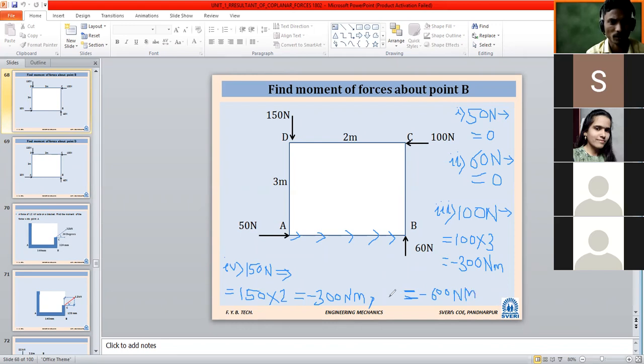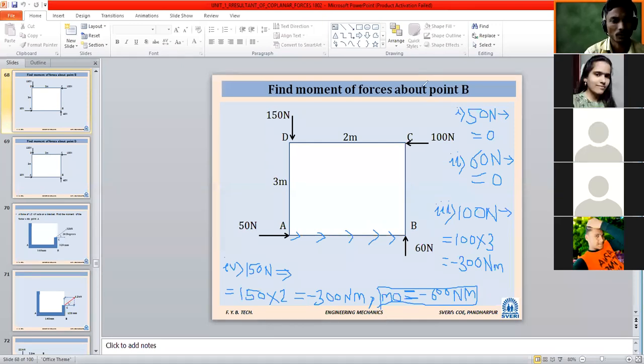So here, shall I give some notation? You can write here moment. I will write only MO, total moment, something like this. In short, I have written MO. Have you understood? Yes, sir.